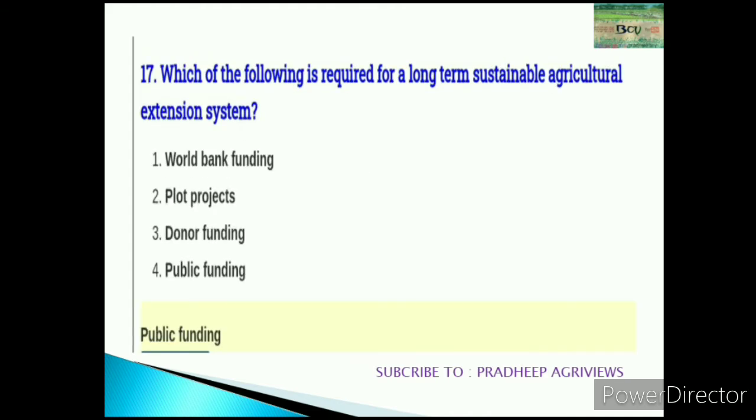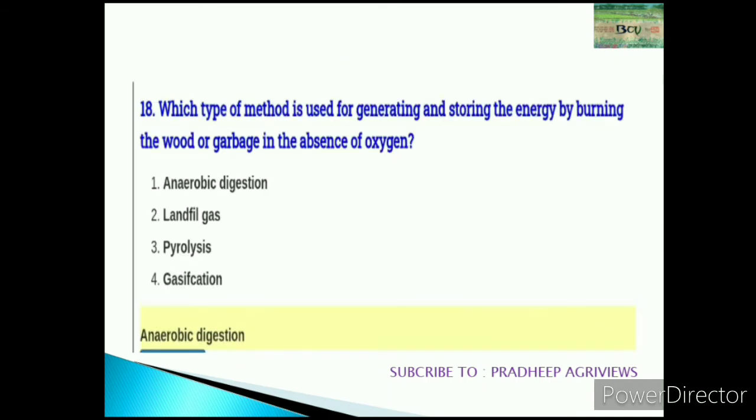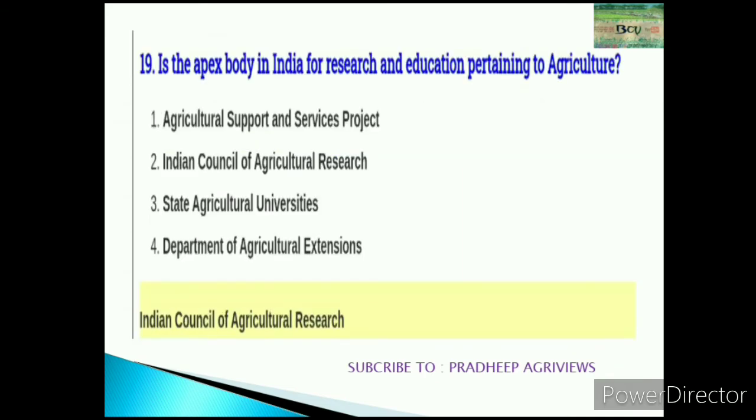17th question: which of the following is required for a long-term sustainable agriculture extension system? Public funding, long-term. Okay. 18th question: which type of method is used for generating and storing energy by burying wood or garbage in the absence of oxygen? Anaerobic digestion. 19th question: the apex body in India for research and education pertaining to agriculture. It's a national level body they are asking about, so Indian Council of Agricultural Research is the right answer.